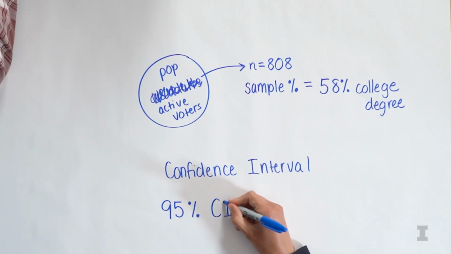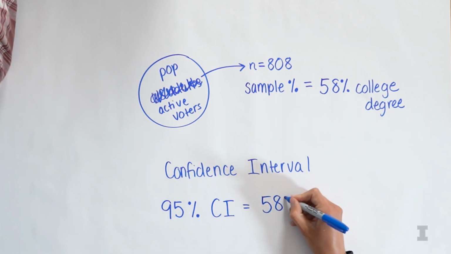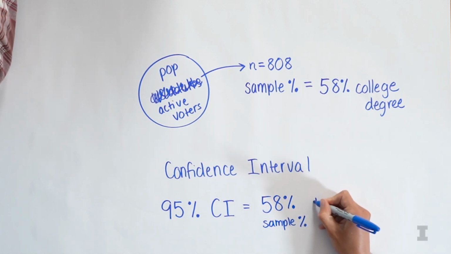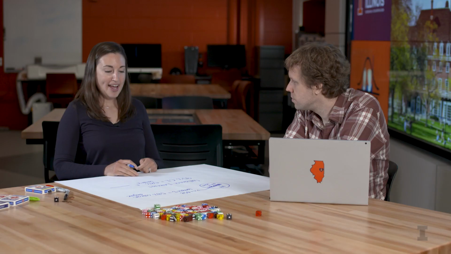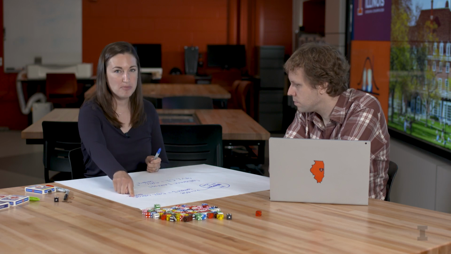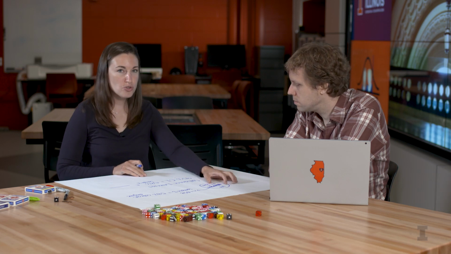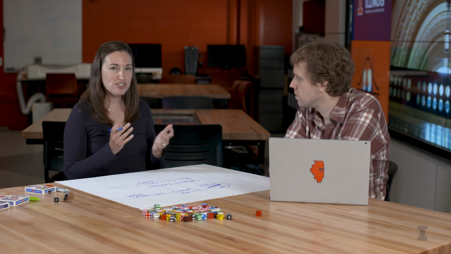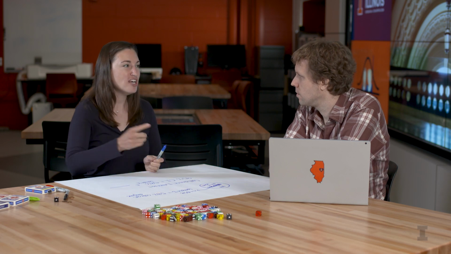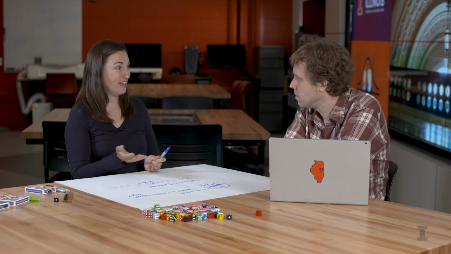So a 95% confidence interval, sometimes abbreviated as CI, is basically just going to be our sample percent. So this 58%, this is what we got in our sample, plus or minus something. And then instead of saying, okay, 58% of active voters in the US have some sort of college degree, I can give an interval and say I'm 95% sure that the true population percent is within this interval. And that's really powerful because this is just a point estimate. The probability that this is the exact percentage is actually quite low. The range is going to be a lot better of a statistic to give to people.